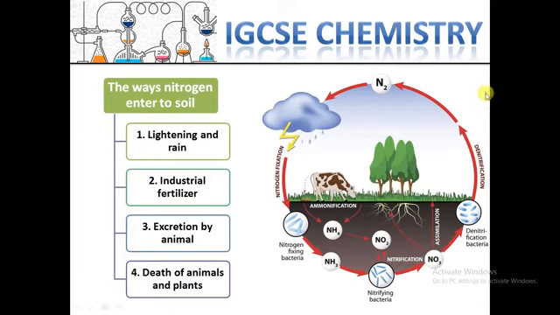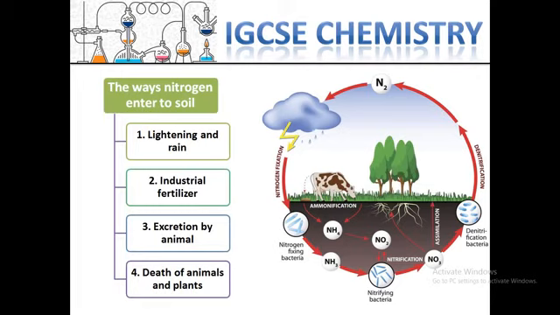As I said, the nitrogen in the atmosphere is unreactive, but one way it can enter the soil is by lightning. Lightning can change the chemical form of N2 or nitrogen gas.